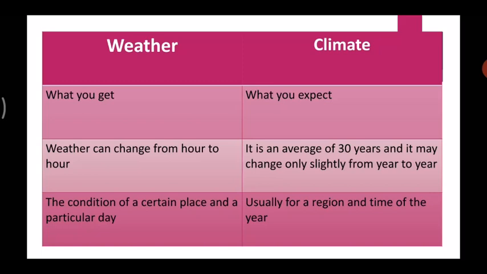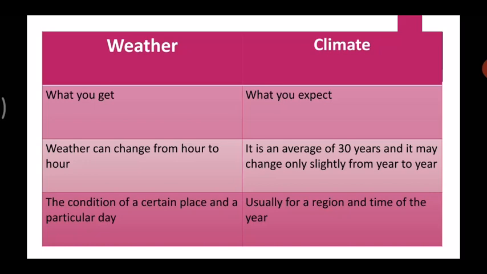For example, in January it is cold, so the temperature will be low, and this has been calculated over 30 years and more. More or less the temperature will remain low in this particular time because that is the climate of that place.